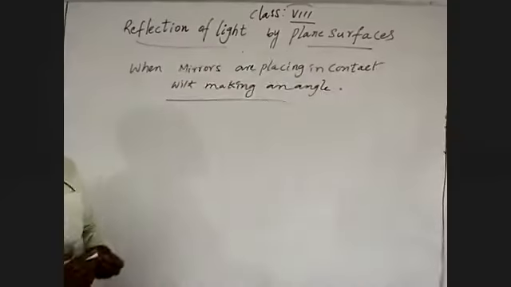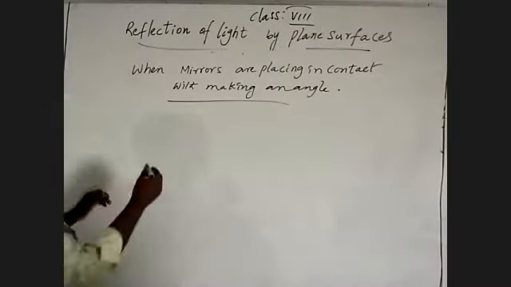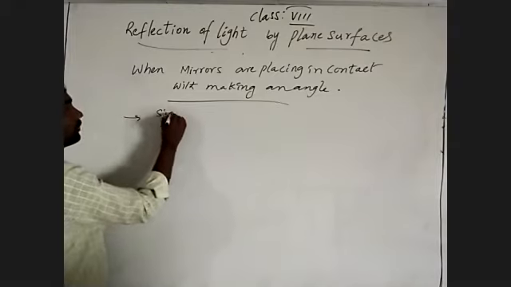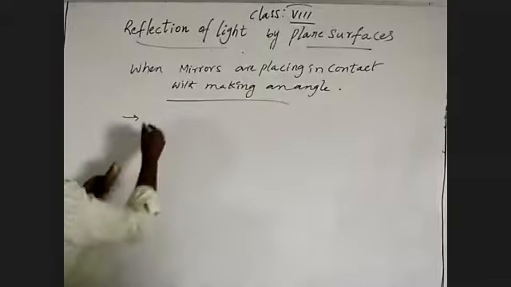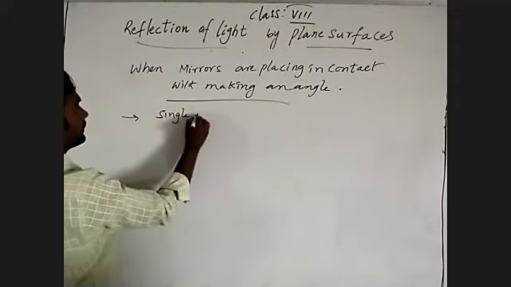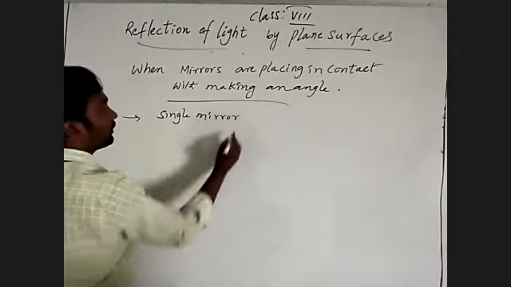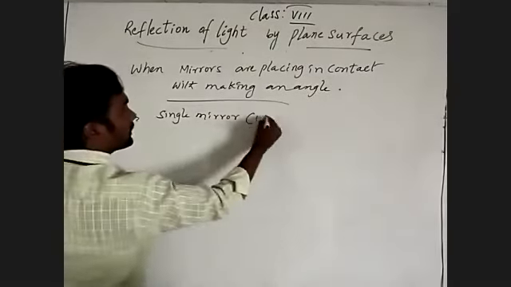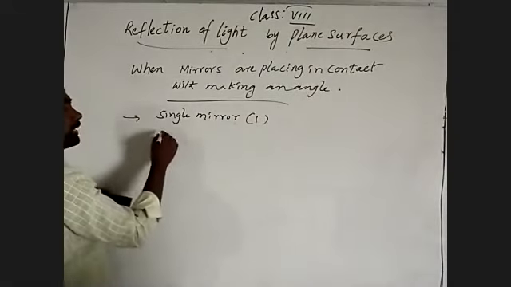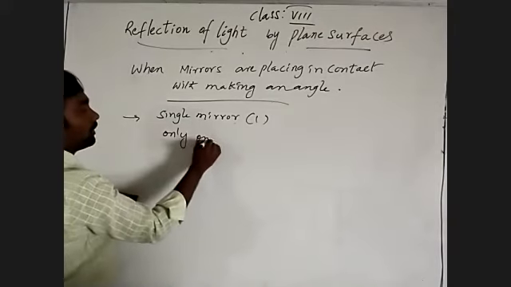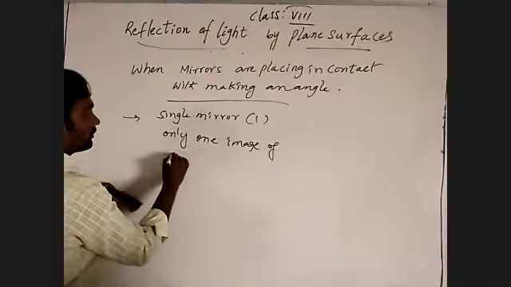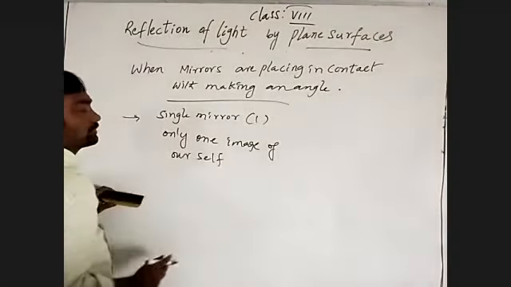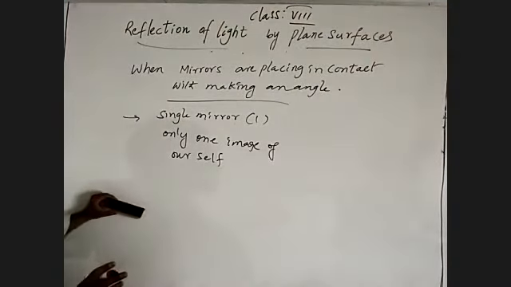Suppose we use a single mirror, meaning one mirror. How many images may we get? Only one image of ourselves. There is only a chance to get one image from one mirror.